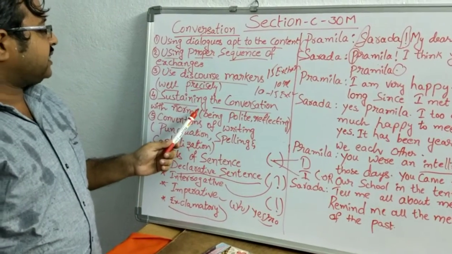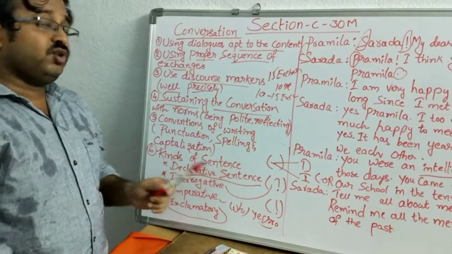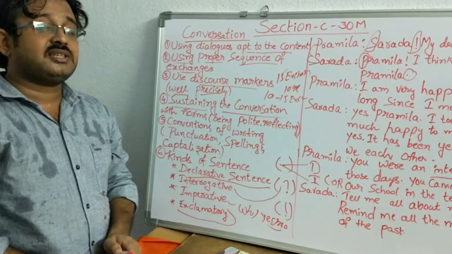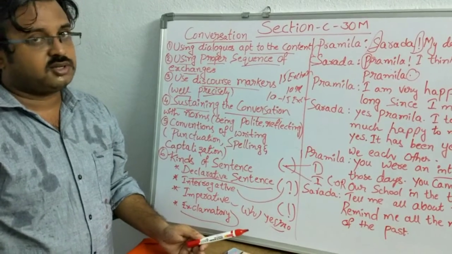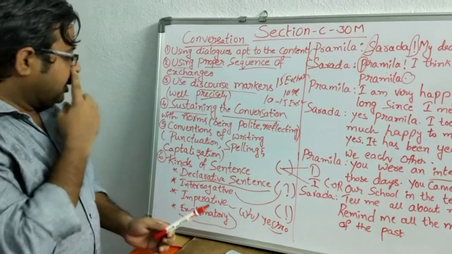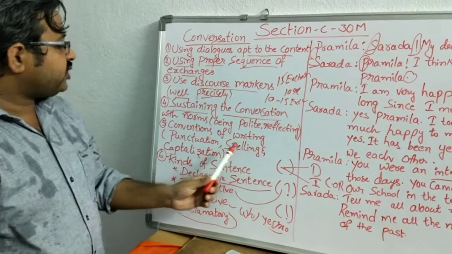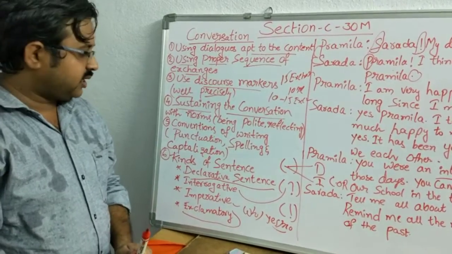Next one, sustaining the conversation with norms, being polite. We should not use informal language in the conversation because we are not always speaking with our friends. Try to be polite with whom you are speaking always. Next one, conventions of writing: punctuation, spellings and capitalization.